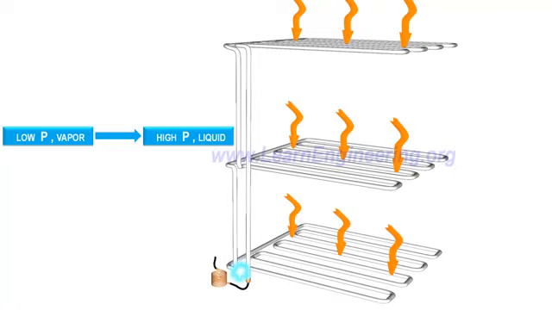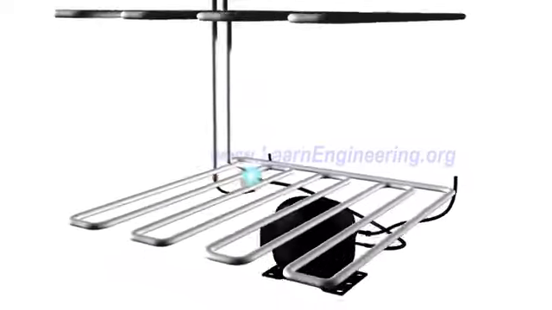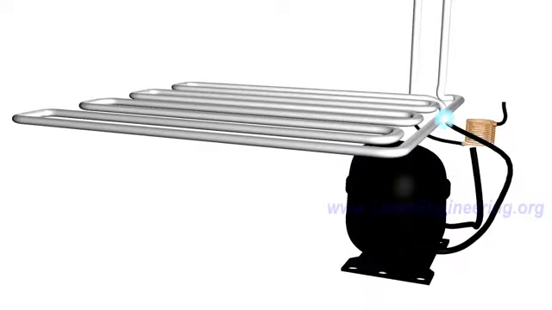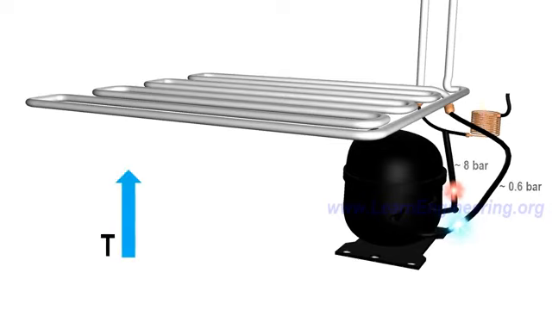So first step, let's raise the pressure. A compressor is introduced for this purpose. Compressor will raise the pressure back to its initial value. But since it is compressing gas, along with pressure, temperature will also raise. It is unavoidable. Now the refrigerant is high-pressure vapor.